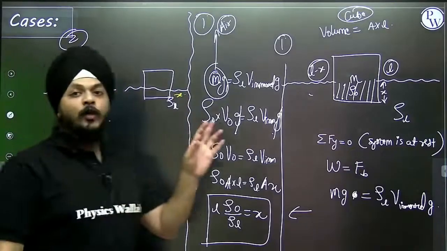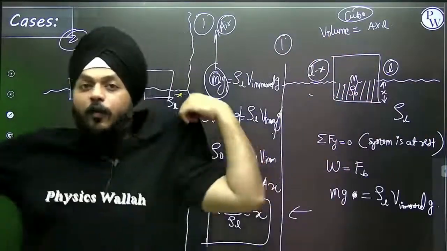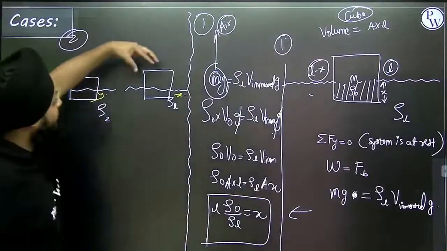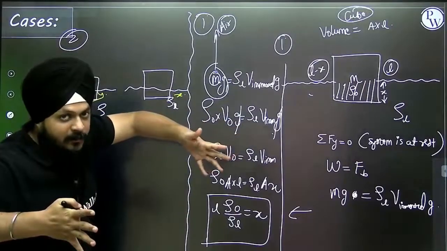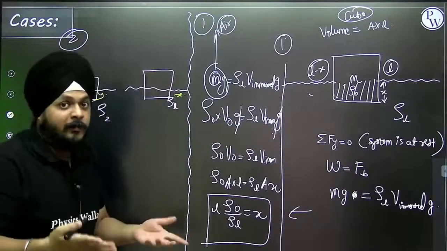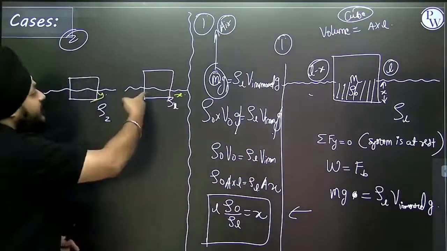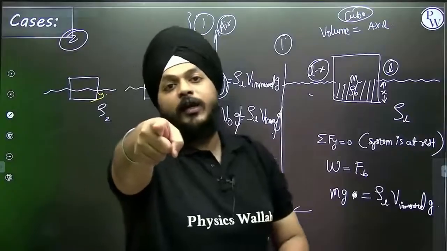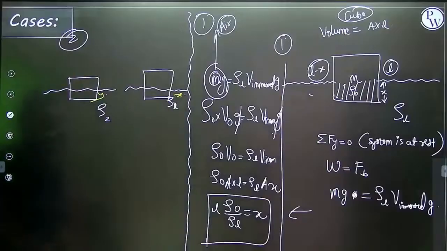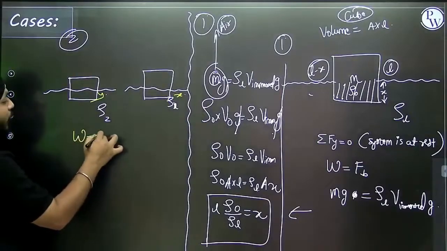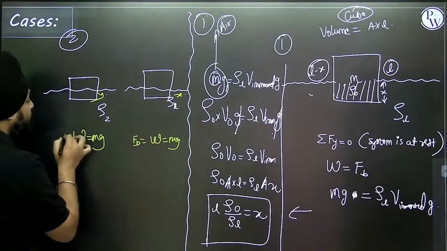Then how are we going to calculate the ratio of the densities of the two fluids? This kind of question is there. In both cases, if the object is immersed inside the water, it means the same amount of water has been displaced. If the same amount of water has been displaced, it means the buoyant force is acting. And if there is a buoyant force and the object is stationary, then according to the law of flotation, the weight is getting balanced. So here, weight is equivalent to mg, and that is equivalent to the buoyant force.